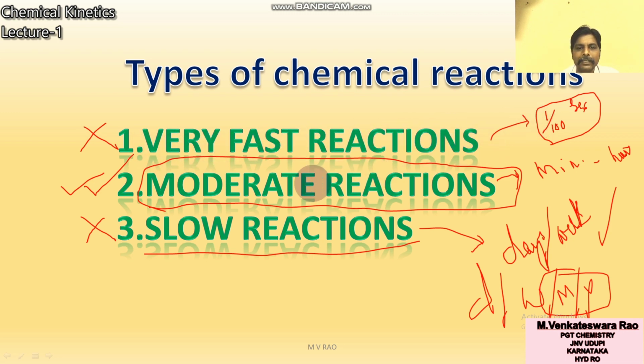Similarly, you cannot measure the rate of very slow reactions. You can measure the rate of moderate reactions. In this chapter I will explain many reactions. All these reactions are moderate reactions, because if you are using a reaction in the chemical kinetics chapter, it means you are able to measure its rate, so that reaction is a moderate reaction.